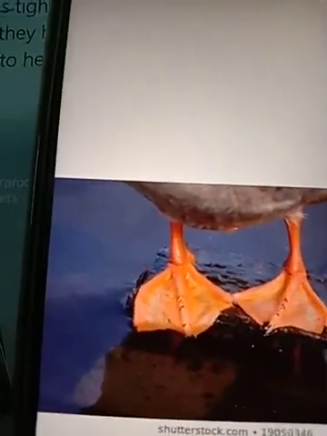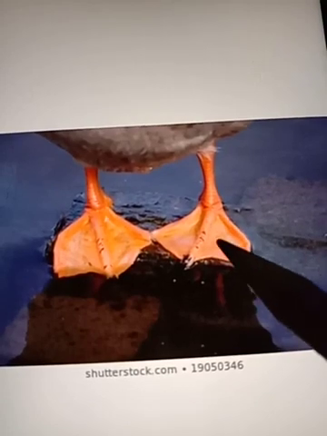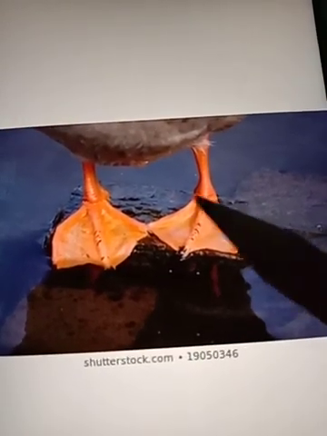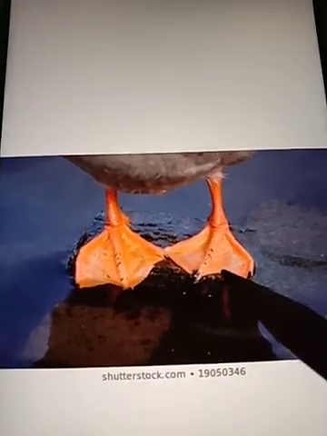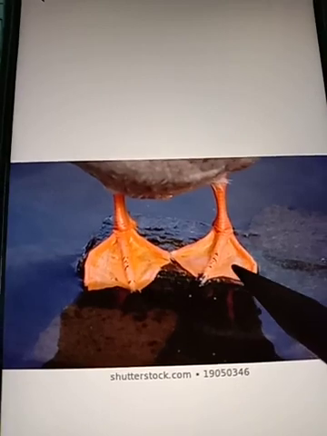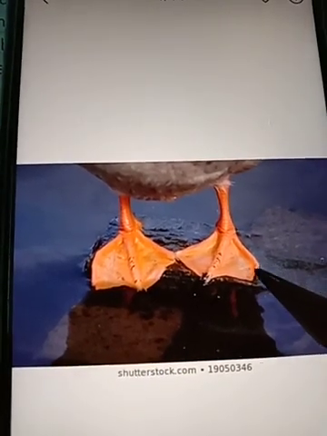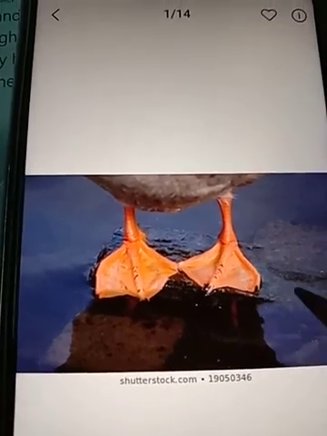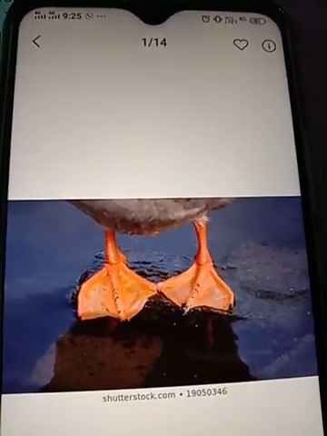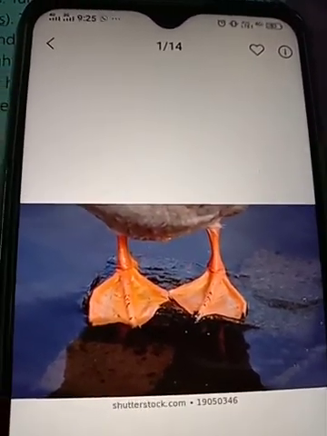These webs are skin. See, between the feet, skin is there. This is the skin stretched between their toes. And what is the function of this webbed skin? My dear children, these webbed feet help them to push against the water. Push against the water means